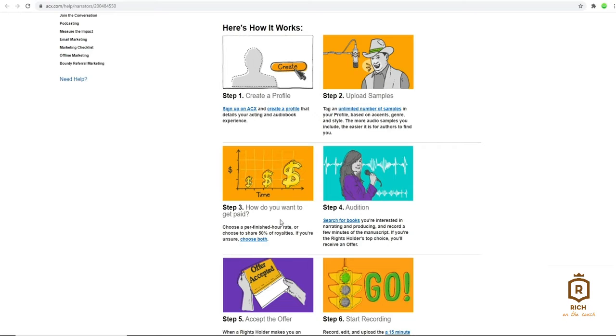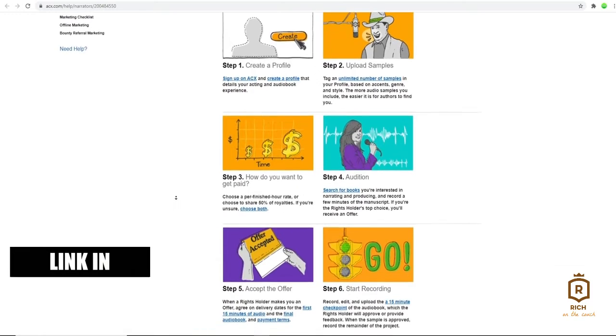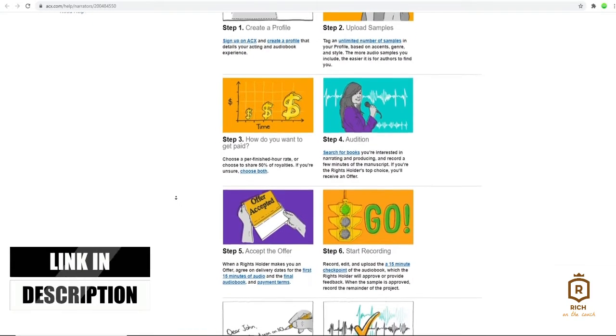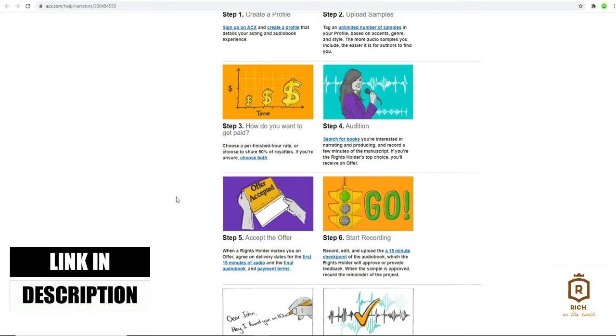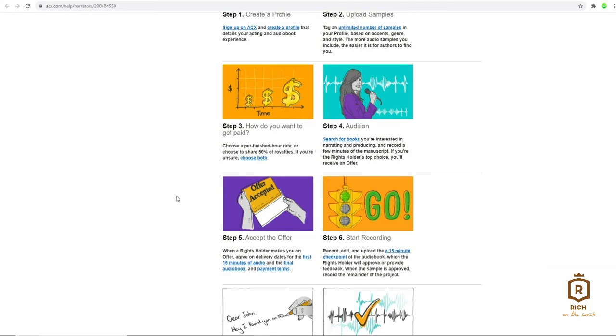And I mean every purchase. It doesn't limit to a specific period. As long as somebody bought the audiobook, you get 50% of the royalties. Whichever payment option you choose, you can even choose both if you aren't entirely sure which one to choose. But all options are pretty solid evidence of how much earning potential you have with ACX.